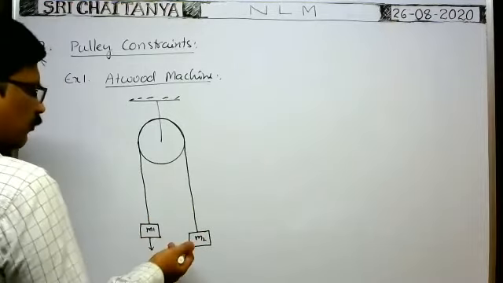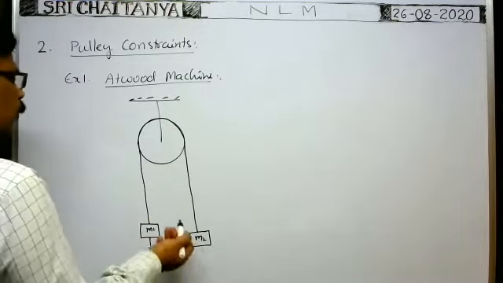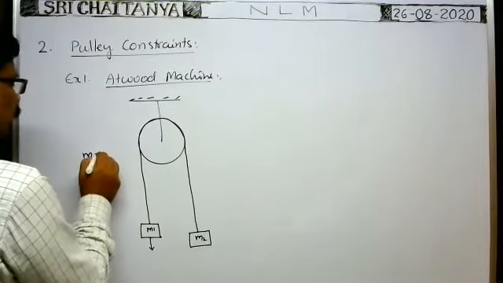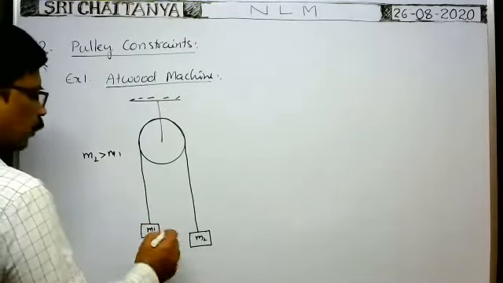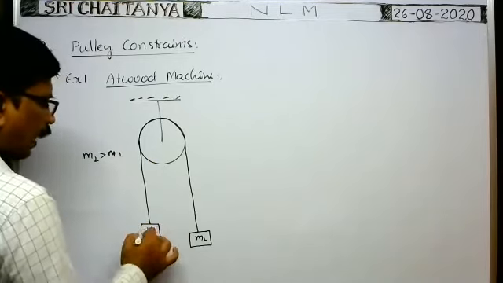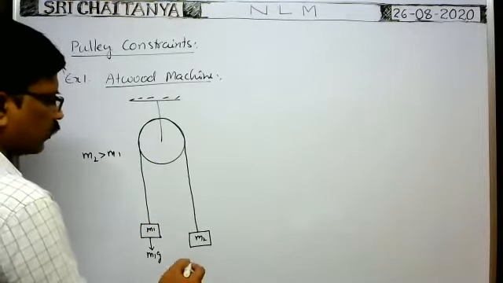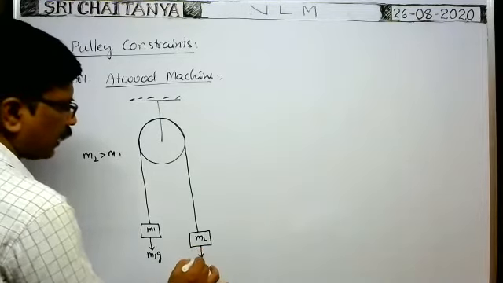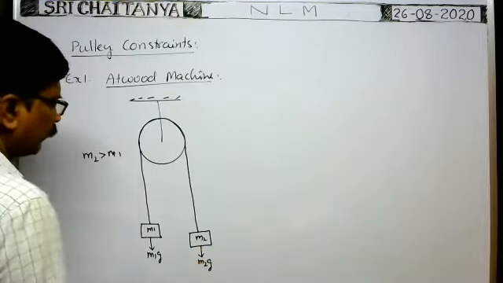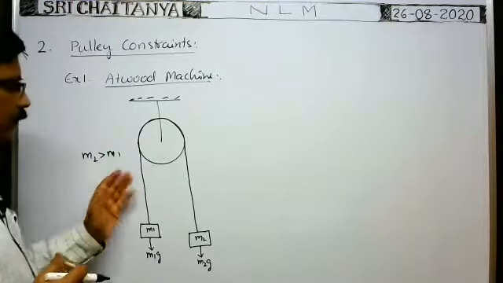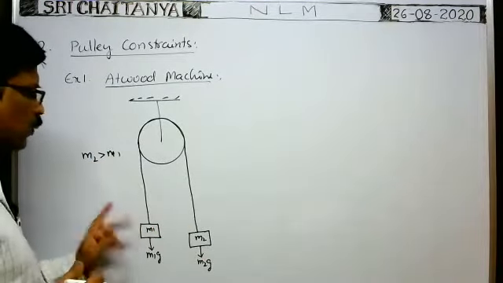Suppose, for our convenience, m2 is greater than m1. When the two blocks are released, on this block the force that acts is the weight m1g, vertically downwards. Here the weight of this block, m2g, acts vertically downwards. As m2 is greater than m1, definitely this weight is greater than this weight.